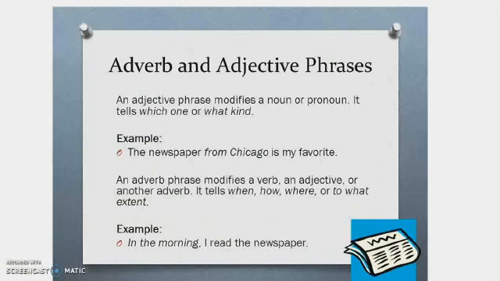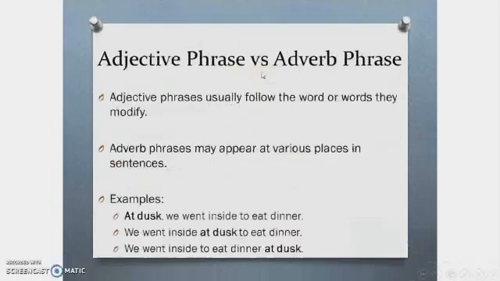Adjective phrase versus adverb phrase. Adjective phrases usually follow the word or words they modify. But adverb phrases may appear at various places in the sentence. It can come at the beginning, as in this example, at dusk we went inside to eat dinner. Or it can come in the middle, as in this one, we went inside at dusk to eat dinner. So at dusk here comes in the middle of the sentence. Or it can come at the end of the sentence, like this example. We went inside to eat dinner at dusk.